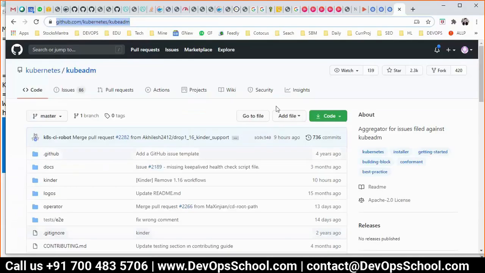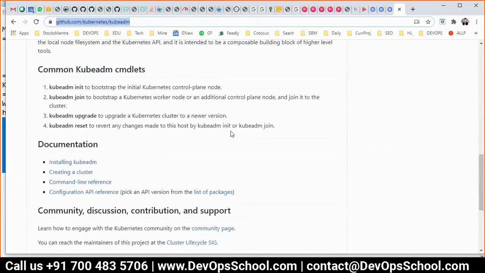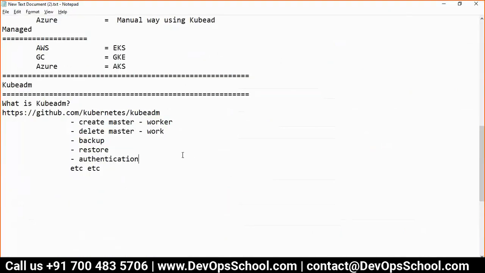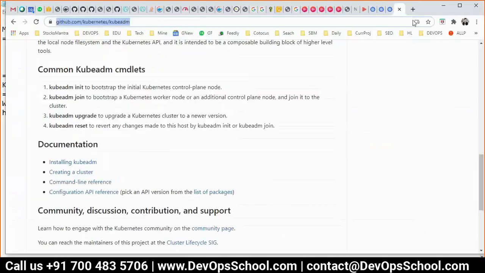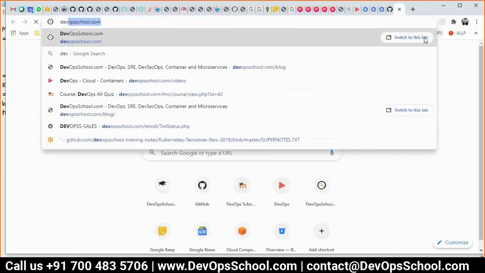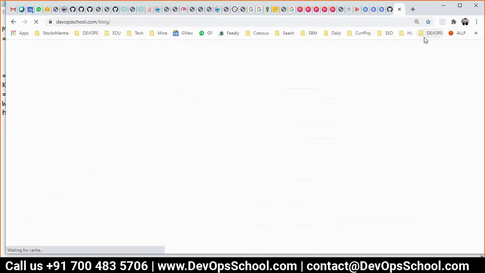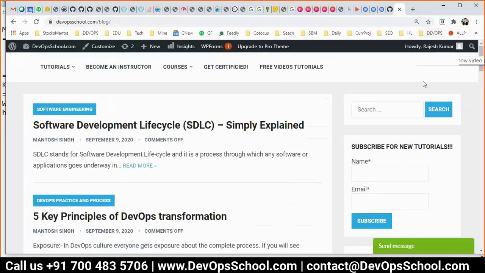So here you have the official docs. Please read it, spend some time here, and we'll get it. Okay. Now, in order for you to set up the cluster efficiently, I have created one blog so you don't have to struggle here and there. So how do I find that blog? I go to the blog website and search here for Kubeadm.